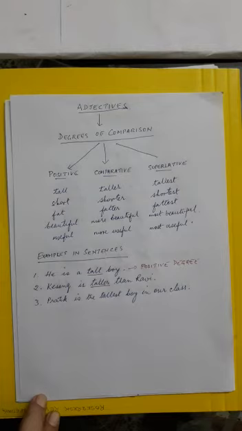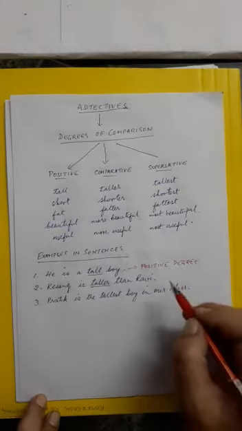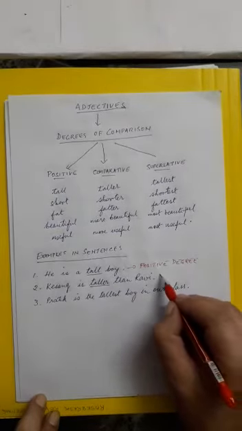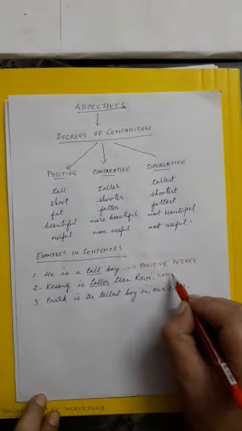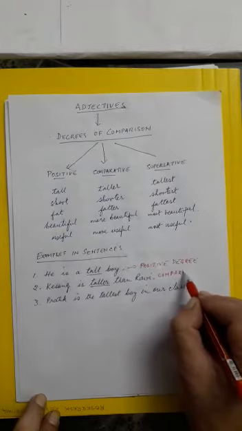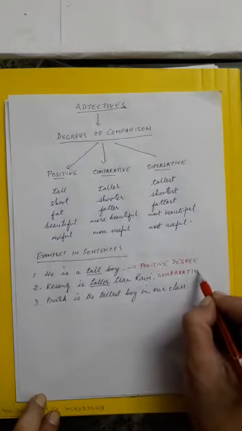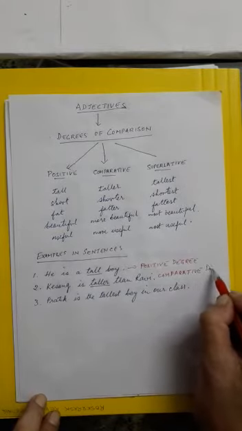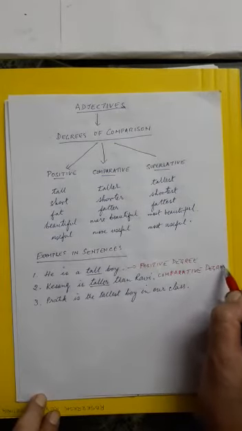So whenever you compare two people, two things, two groups, two mountains, okay, anything in twos, then we say the sentence is in the comparative degree.